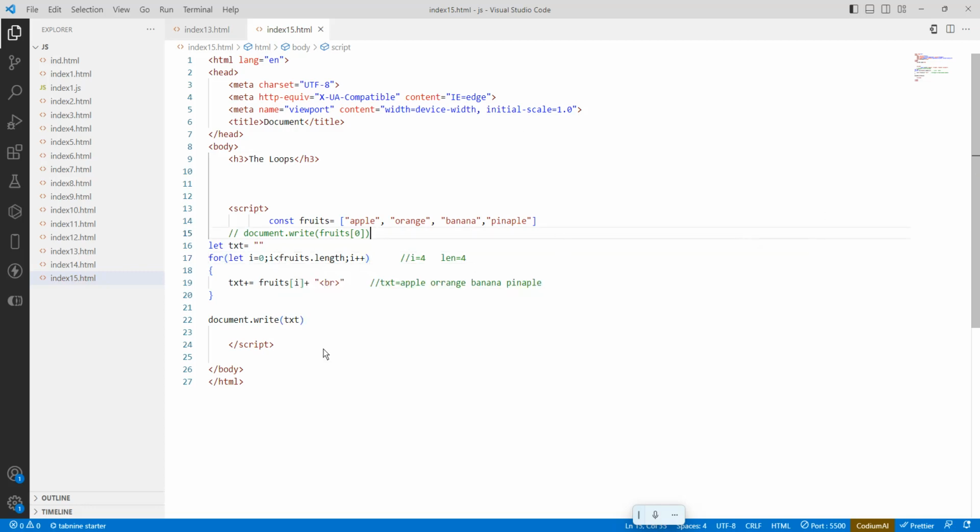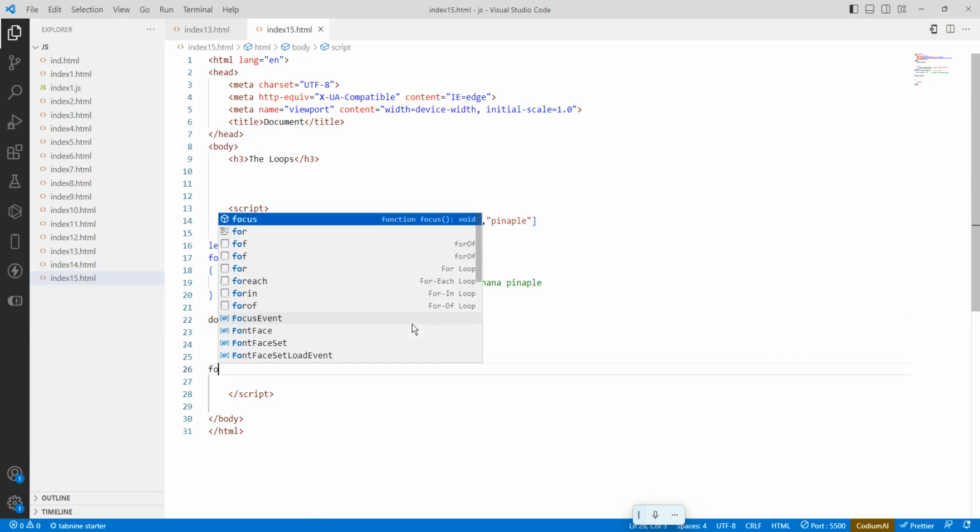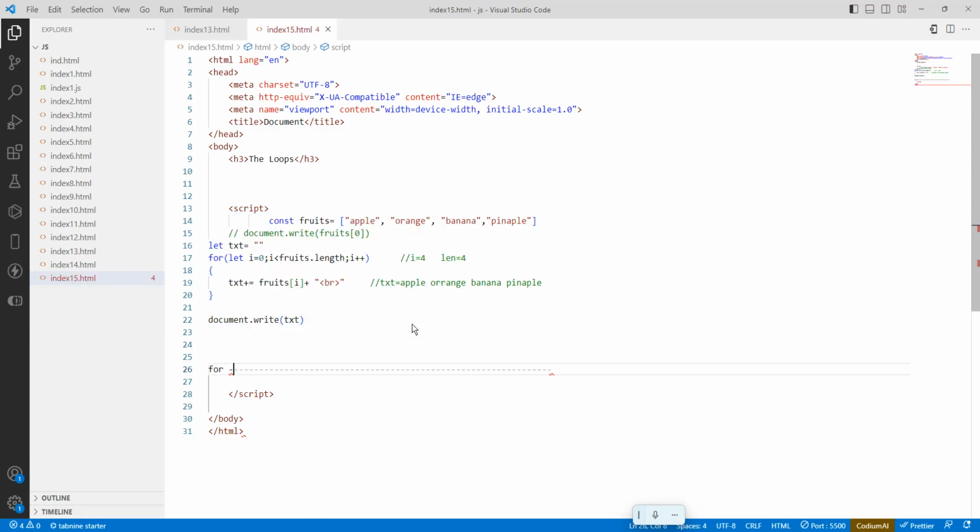So it is going to iterate through the loop and print the data. Okay, so this is how it will work. The first one, the for loop: what is its purpose? There are different kinds of loops. The first one is the for loop. We use a for loop to loop through a block of code a number of times. Okay, so that is the for loop. It loops a number of times for a specific condition.